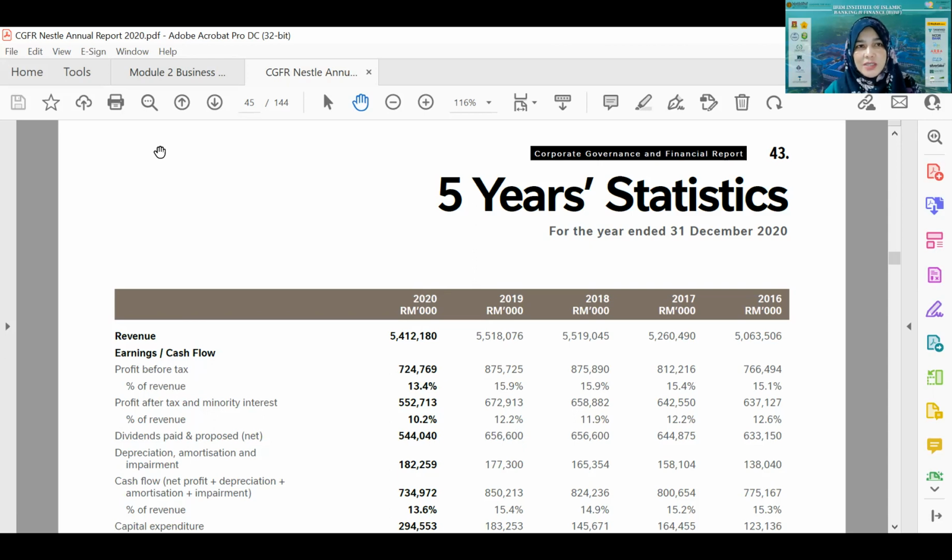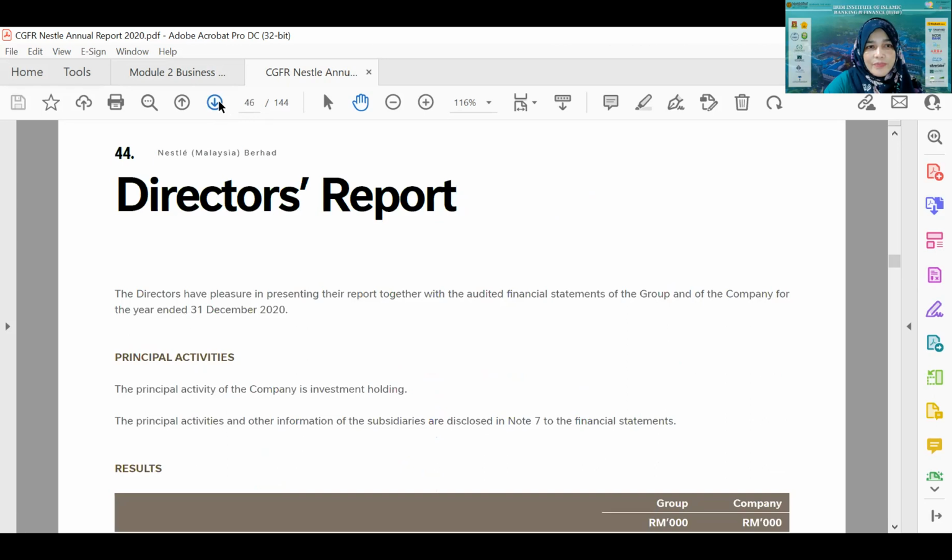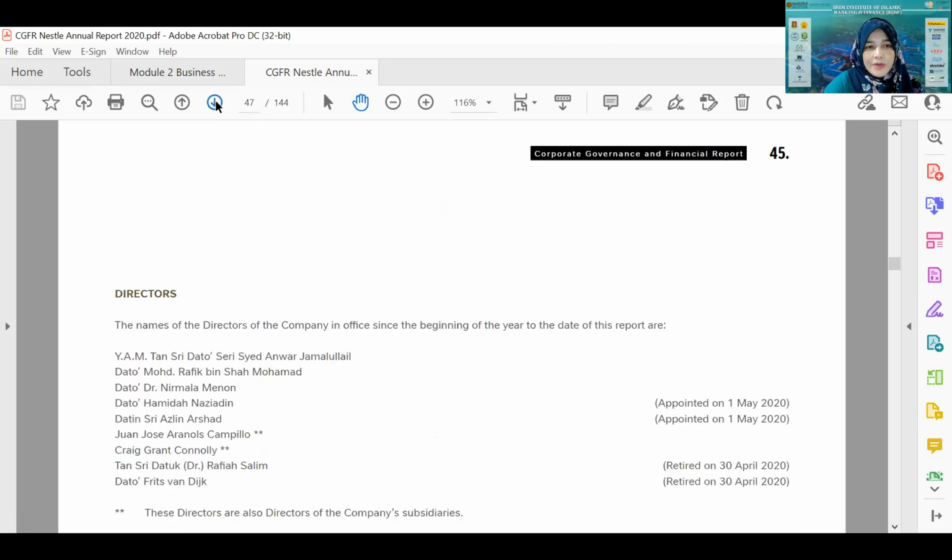As a manager in the future, when you become a manager, by looking at the 5-year statistic, you can already say something about the performance. You can say, okay, Nestle, even though it is a big company, is also affected by COVID-19, but the performance is not that much affected. It is only a bit of decline in the revenue. That's what you can say already by looking at the 5-year statistic. But of course, if you want to know more, you have to look at the details. The details are reported here.